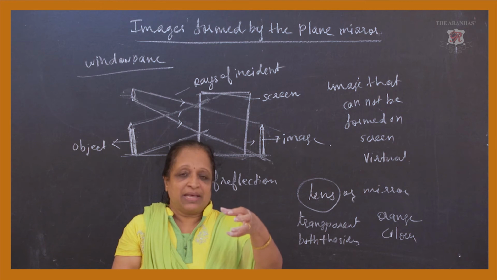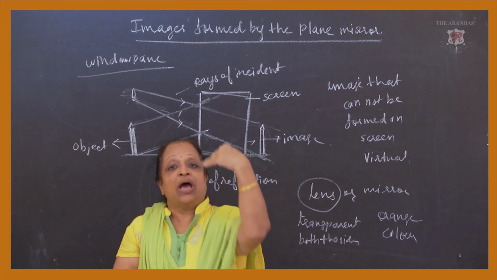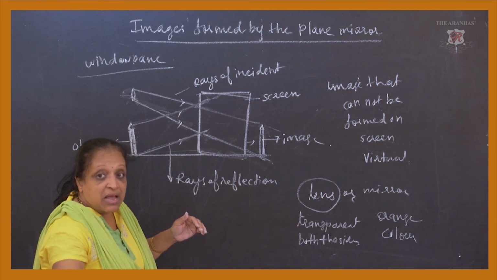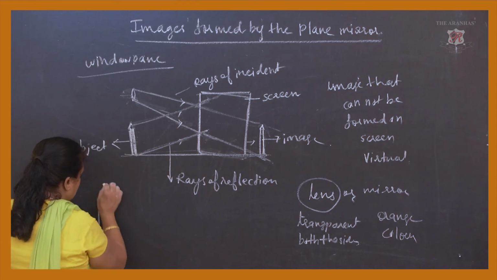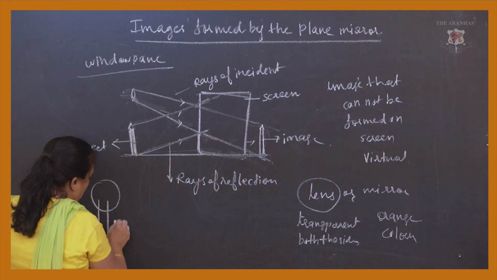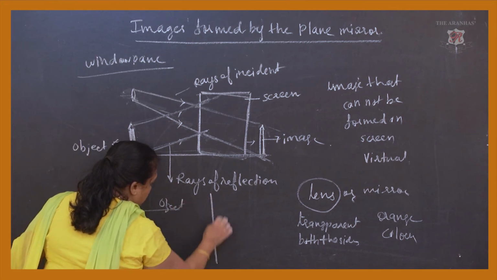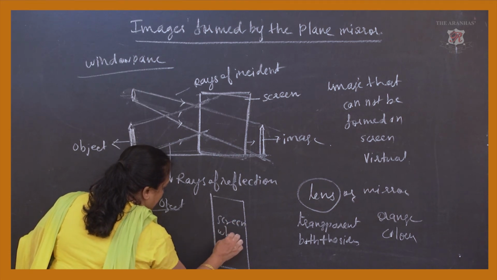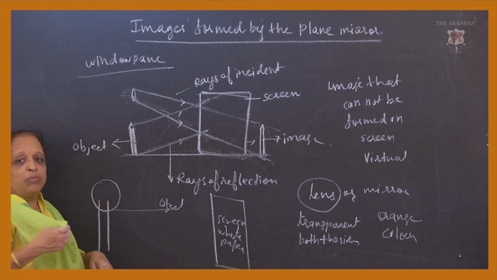One stand will be there where the concave or the convex lens has been set up. Here the lens will be mounted, here you have the object, and here you have the screen, and that screen is nothing but the white paper pasted on the board.